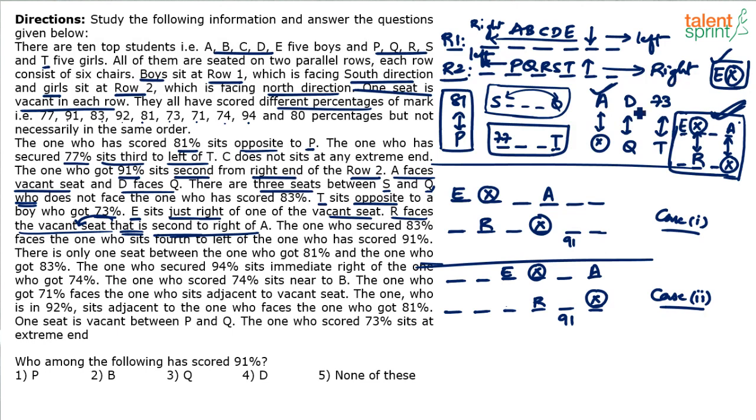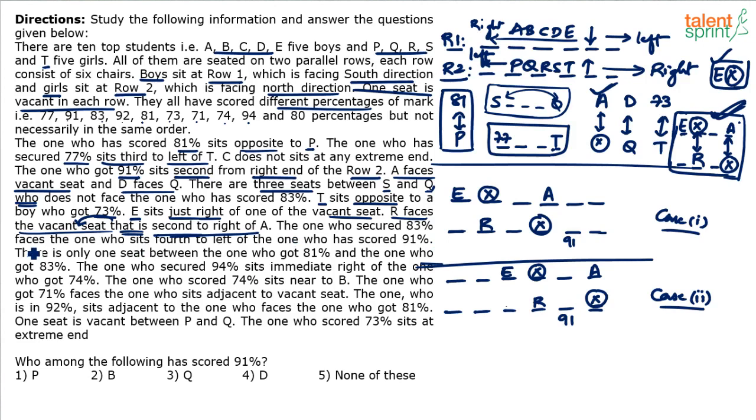Anything that can be used from this data. P is opposite to 81, but P can come anywhere, right? P can come here, here, here or here. D is opposite to Q. D is opposite to Q means what? D and Q can take these 2 positions, or these 2, or these 2 also. So there are a lot of possibilities as of now. Let's read the other statements and see if something useful is given.